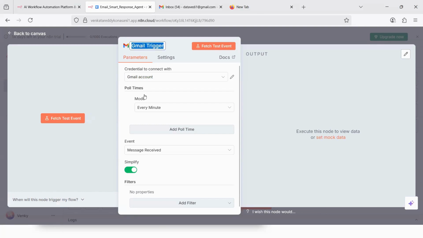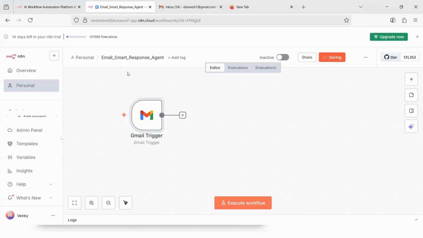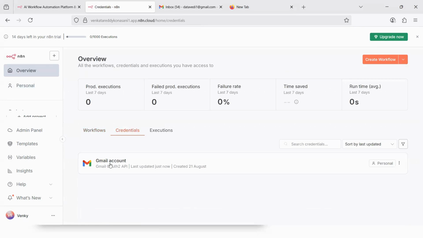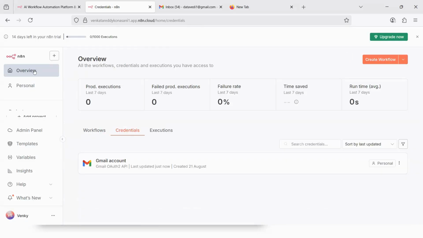So this Gmail account, which is connected, you can also see it under credentials. So if you go back to the overview, let us save this first. Now, if I go back to the overview and look at credentials, you will see the Gmail account. If you are connecting multiple Gmail accounts, it will automatically give Gmail account 1, Gmail account 2. But it's a better option to actually name these based on whatever is your requirement. You can name it with the email. But as of now, I will leave it as it is.